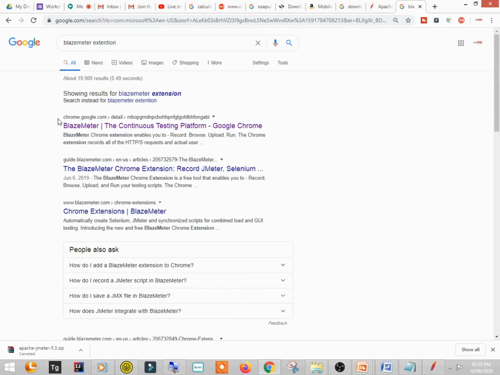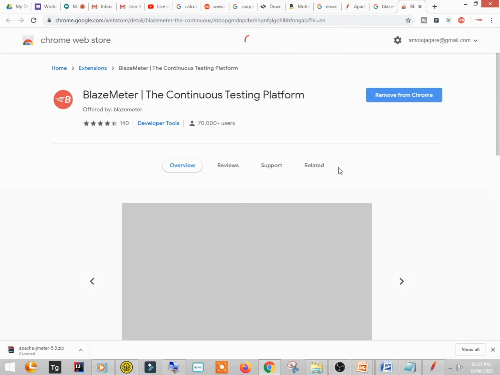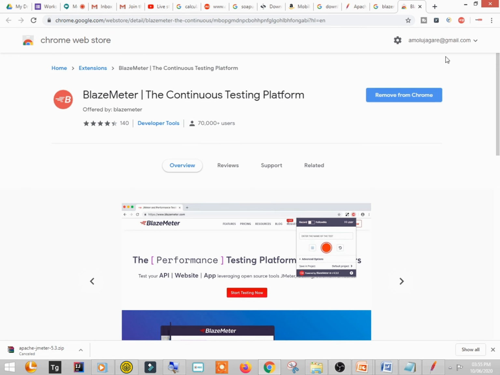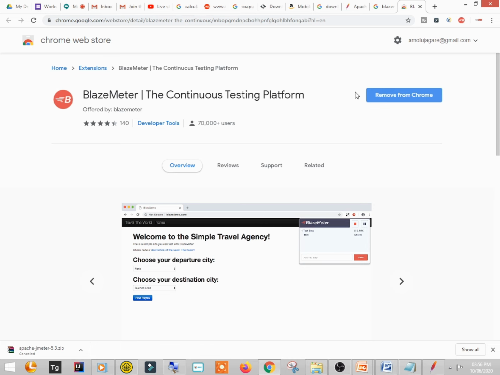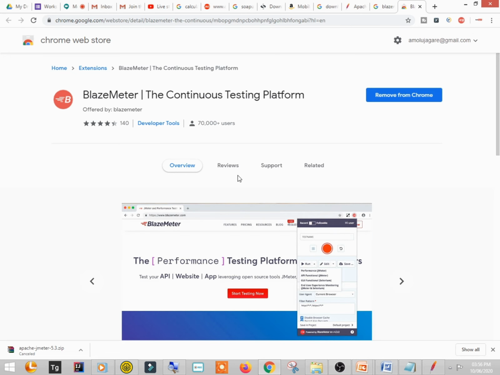So you should see chrome.google.com, right? The URL should start like this, chrome.google.com, and open this. As I have already installed it, I'm not getting the install icon here. When you open it, you will see install this extension. You click on it and it will be installed.